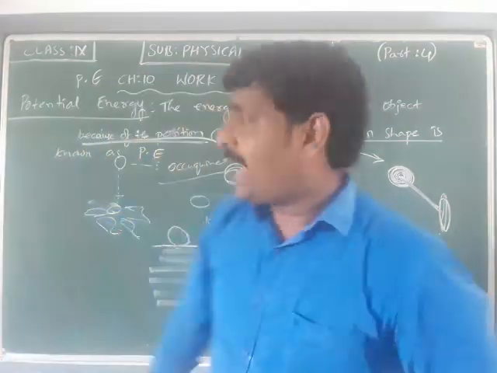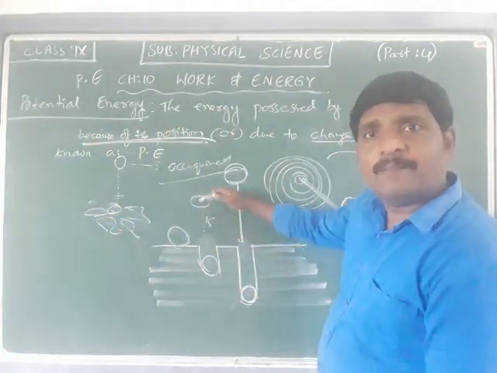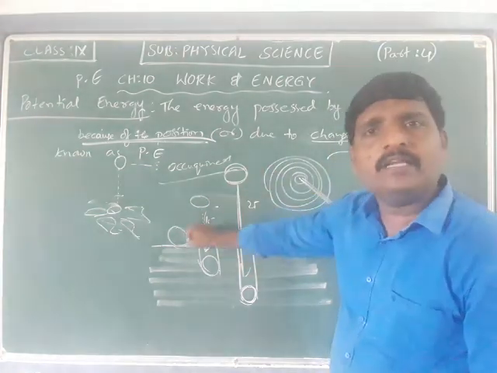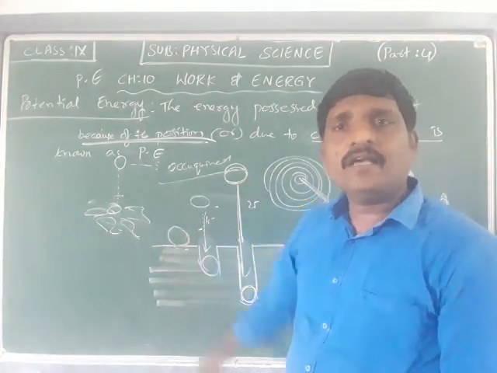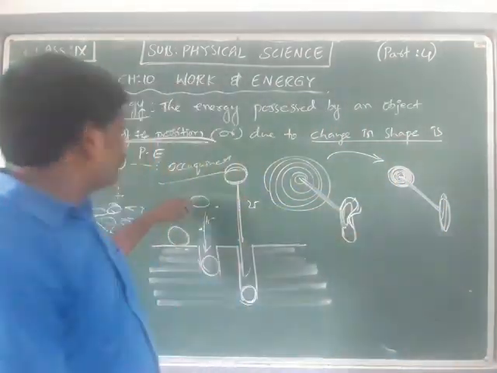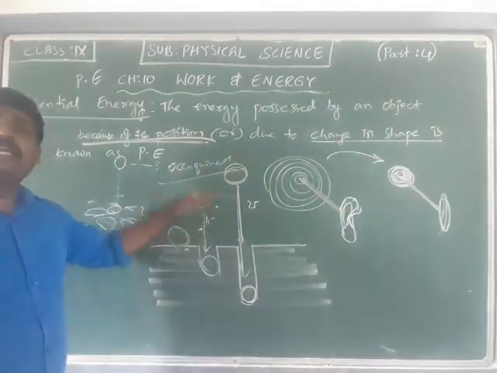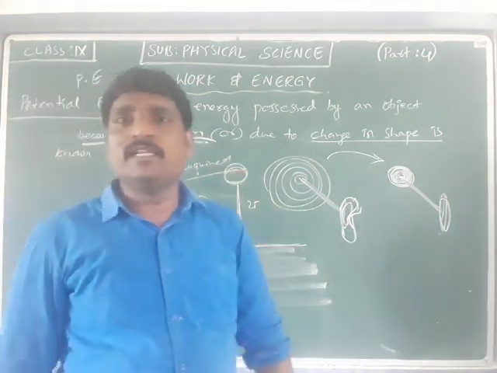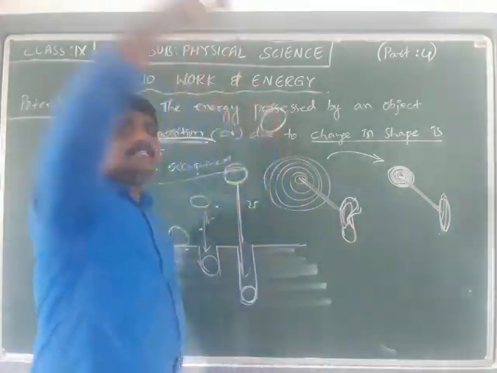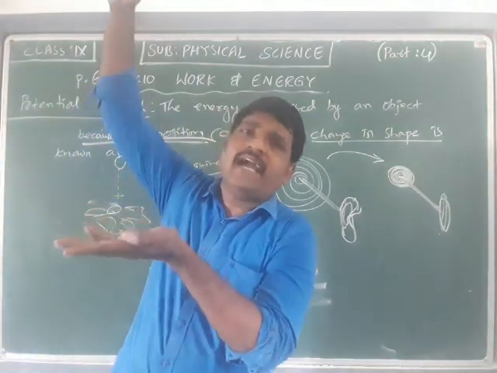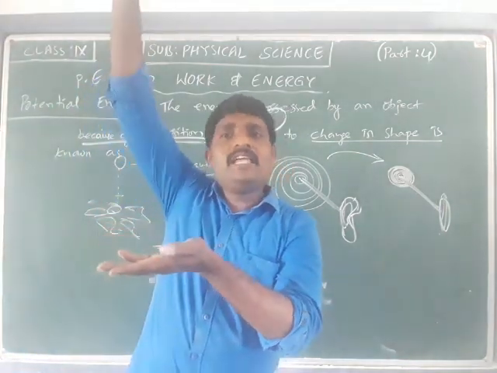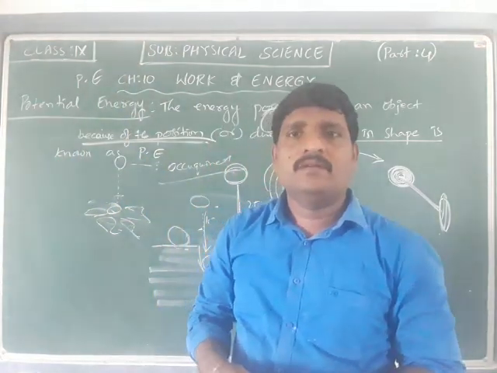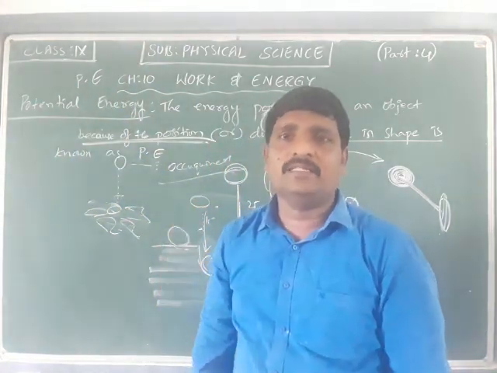So as there is a change in the position of the metal ball, the energy possessed by the ball is also different. The energy possessed by the ball due to change in its height or change in its position is called potential energy. As I increase the height, the energy acquired by the object will be more.